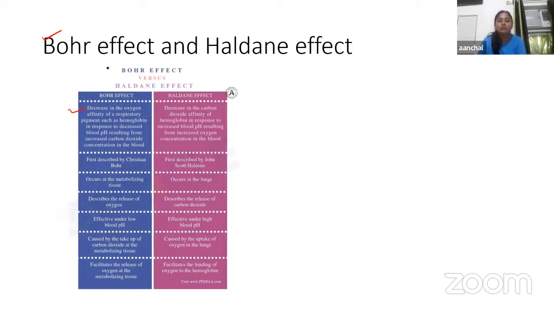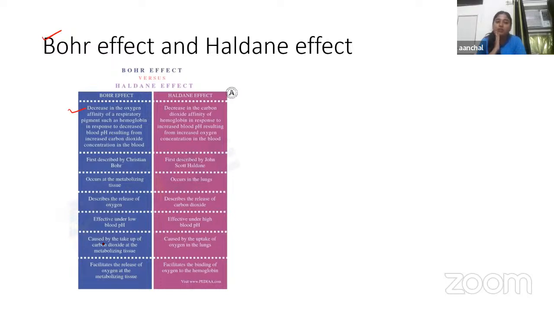Now, as we have discussed, the Bohr effect was given by the scientist Christian Bohr, and the Haldane effect was given by John Scott Haldane. According to the Bohr effect, it occurs at the metabolizing tissue, but Haldane says that it occurs in the lungs. Bohr effect describes the release of oxygen, but Haldane effect describes the release of CO2. The Bohr effect occurs under low blood pH, and the Haldane effect occurs under high blood pH.